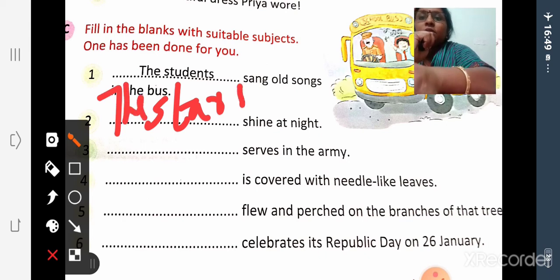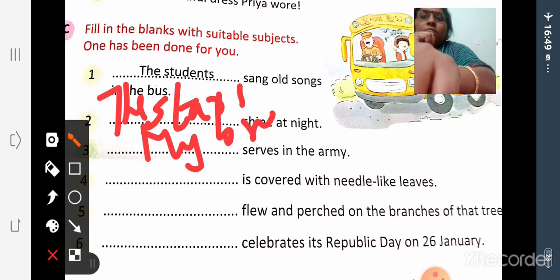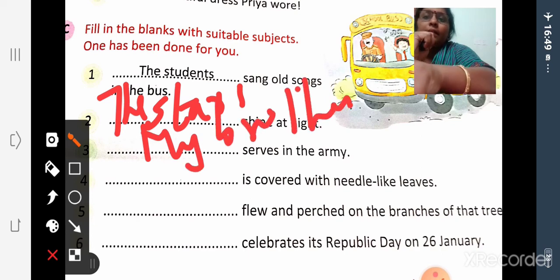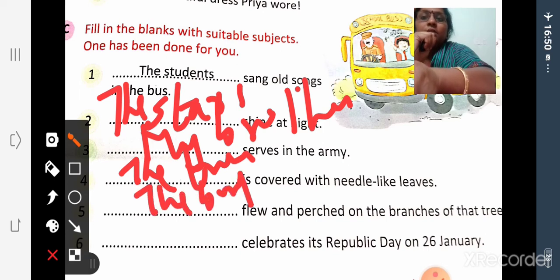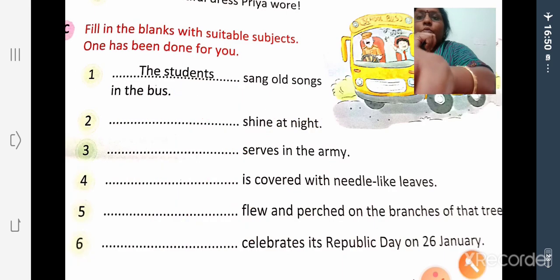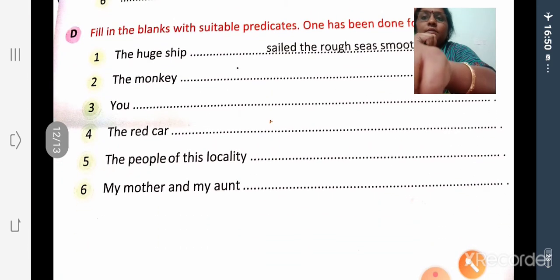My father, my brother serves in the army. The tree is covered with needle-like leaves. The bird flew and perched. India celebrates its Republic Day on 26 January. Okay, now here is the answer key.